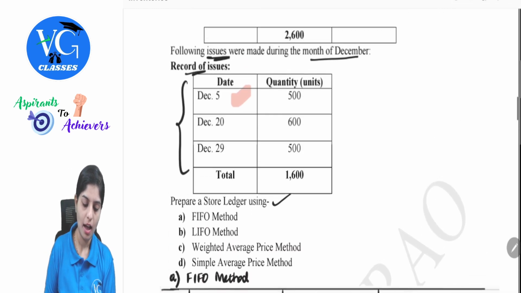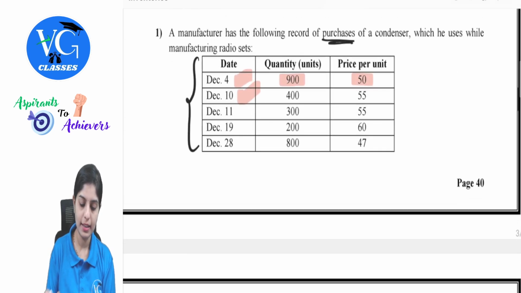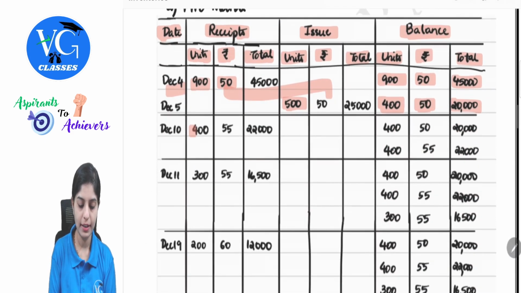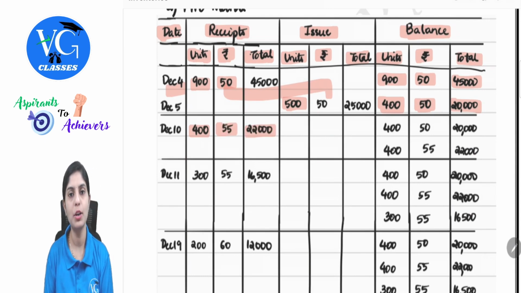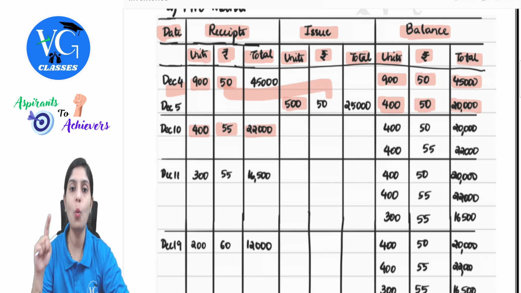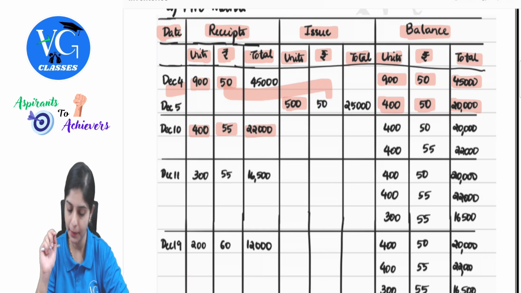Next, December 10, there is a purchase again of 400 units at 55 rupees. 400 at 55, which will be 22,000. Now, please observe how this gets presented in the balance. This is the first in, first out method. It is always better to present it in different chunks because those quantities would have been purchased at different prices. So it is always better to show them separately.